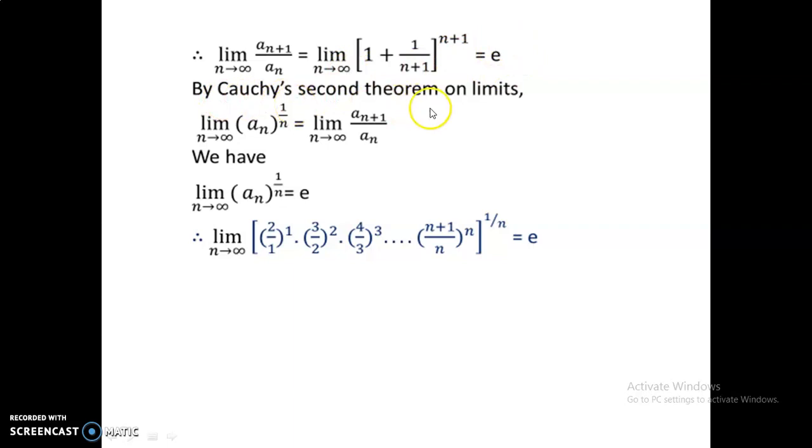Therefore by second theorem on limits, the limit of an power 1 by n as n approaches infinity is the limit of an plus 1 by an as n approaches infinity. As we know that it is e there, so that it is an power 1 by n. What is an here? That as we have taken from the given problems, these are the terms here, that power. So they wind up with the result e there.